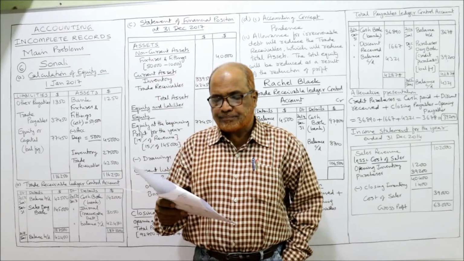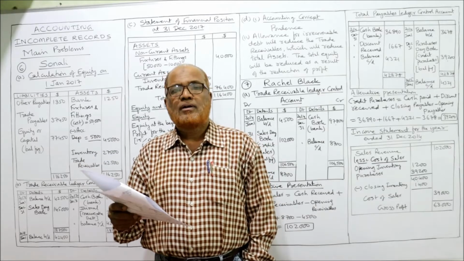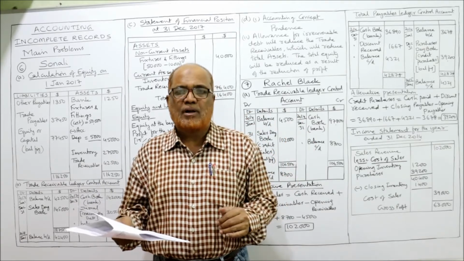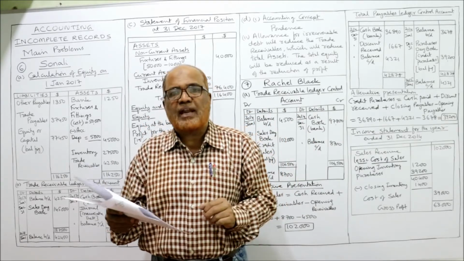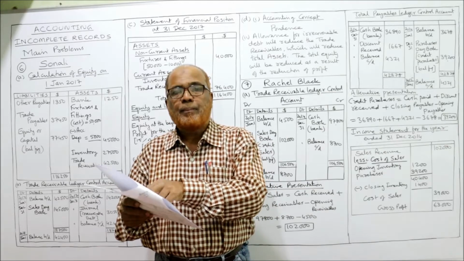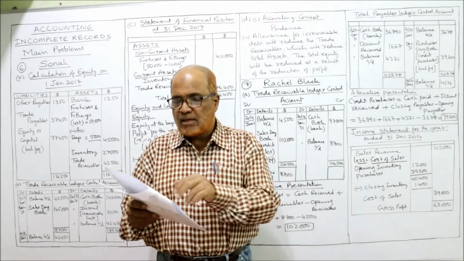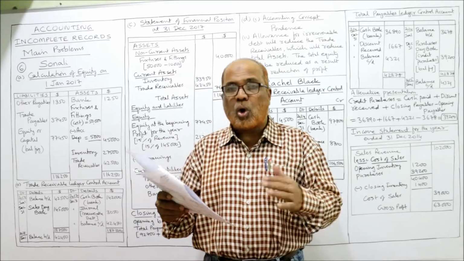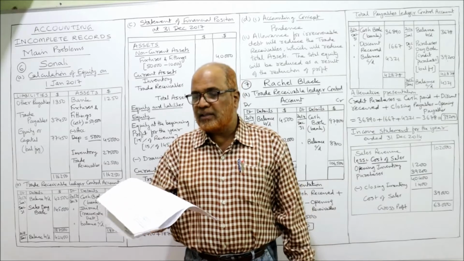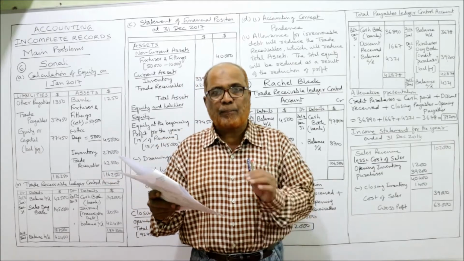Now bank summary. Debit side, trade receivable 1,42,000. That means cash received from receivables or customers. Cash received from customers 1,42,000 and payments trade payable 92,750. Payment made to suppliers or payment made to payables 92,750. Drawings, cash withdrawn by the owner for personal use 18,700. General expenses paid 34,500. These are the payments.